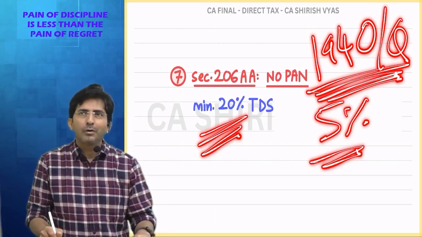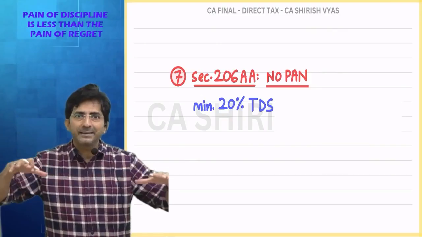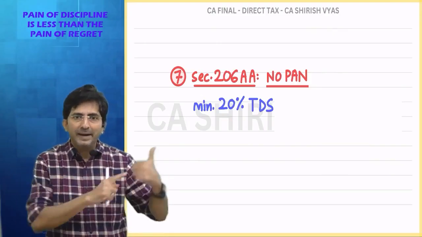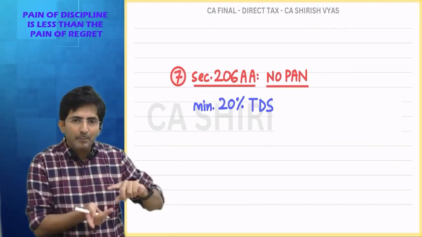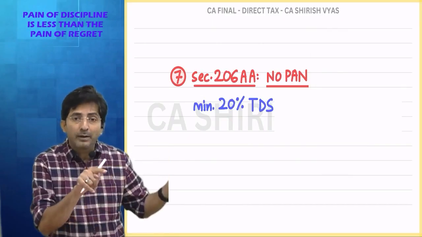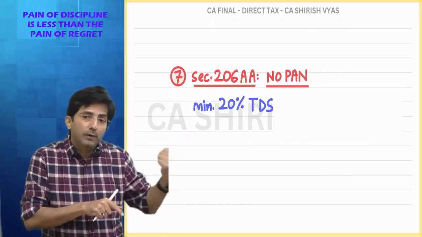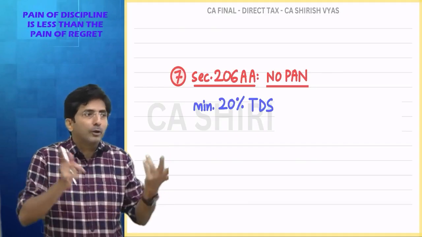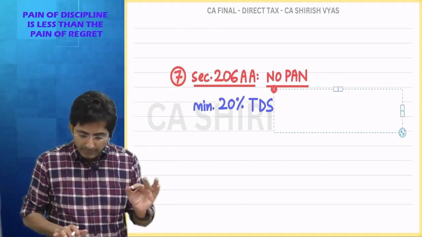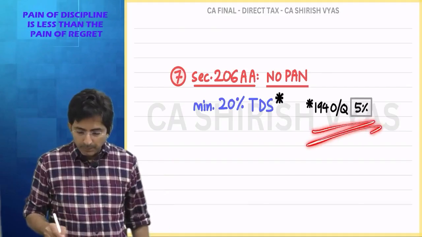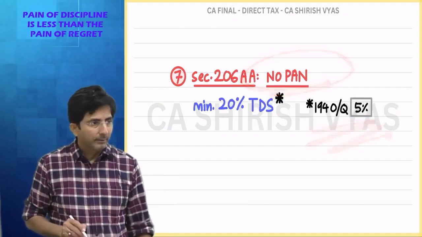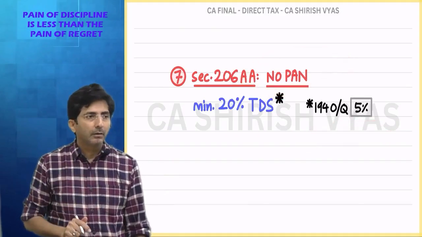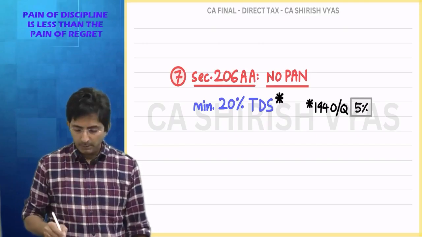What is O? My example, Shirishwa's website, online sells to an IDT teacher, and when I settle the amount with the IDT teacher, I will deduct 0.1. And if the IDT teacher does not furnish his PAN, I cannot make it 20, na? So it will be 5%. Means the punishment of not giving PAN will not be 20 under O and Q. It will be 5%.